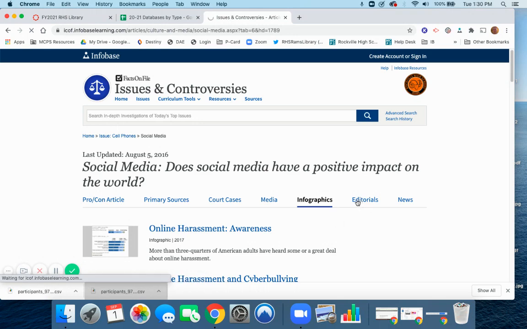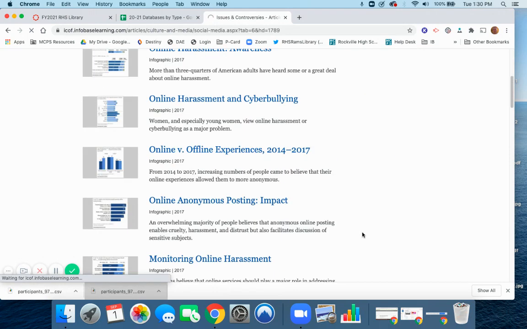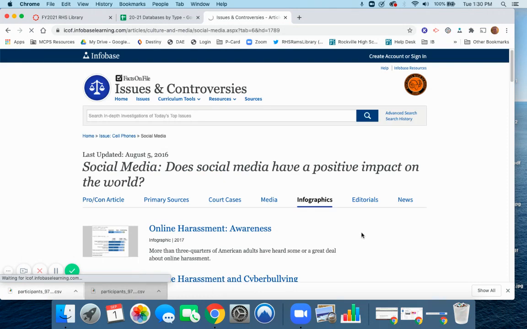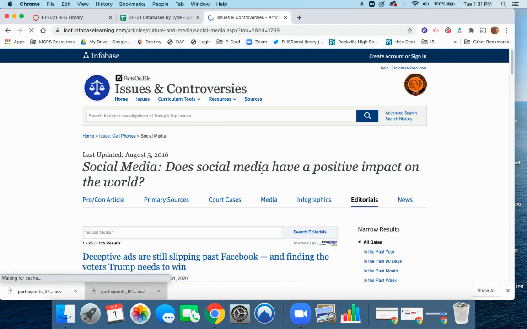Let's click on that again. It's loading. And then after editorials here, you have a section on news, so news articles based on this topic. So there are a lot of resources here. If you are assigned this topic or you choose this topic, there is a lot here.